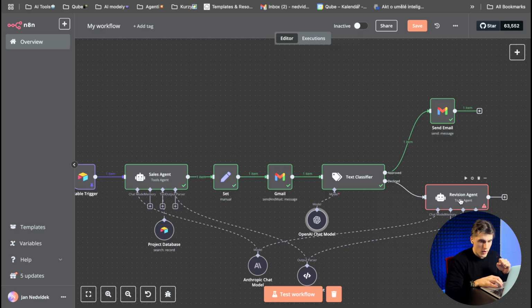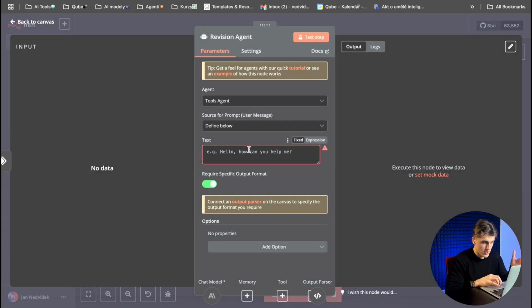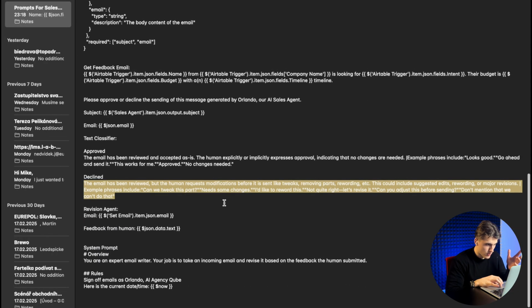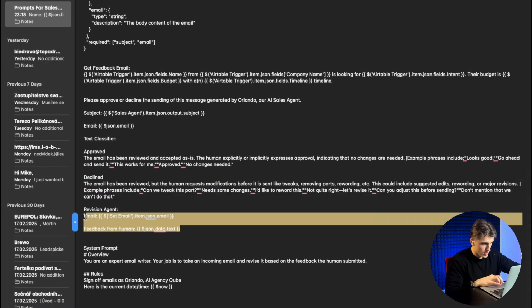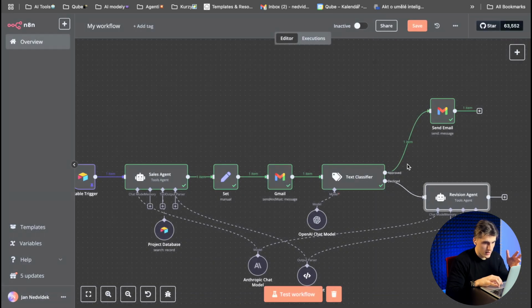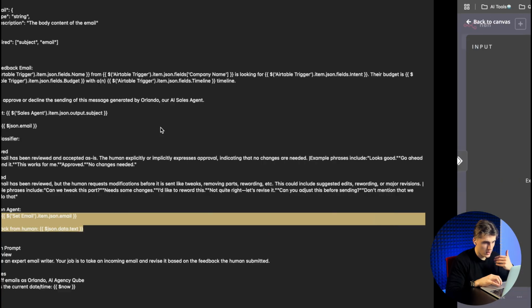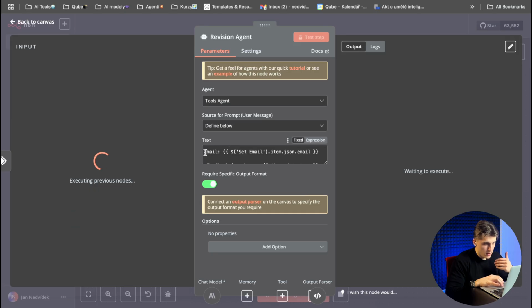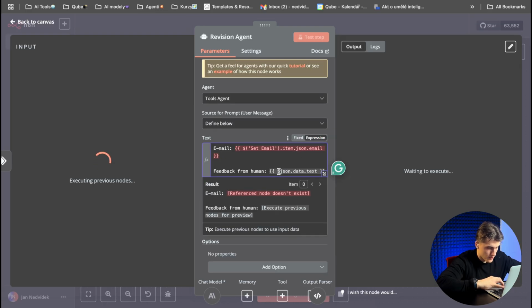So what you need to do is just set your agent. I will copy paste all the information. So here will be the revision. In the text we can set which text he will use. So we will do it like that. And we can test the workflow one more time to make sure that the agent has all the information that we need. And here is the email. We need to put here an expression. So we put here expression.